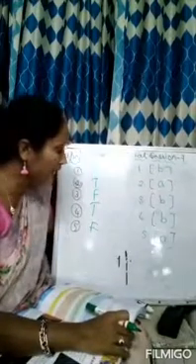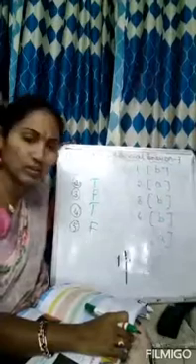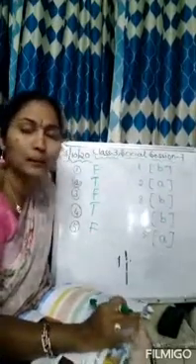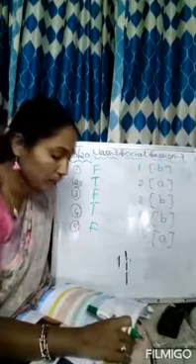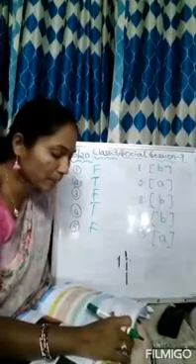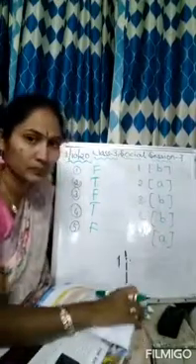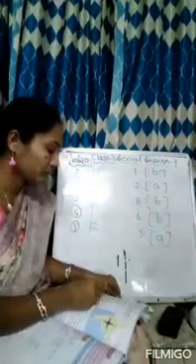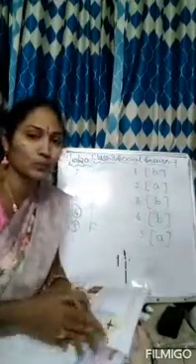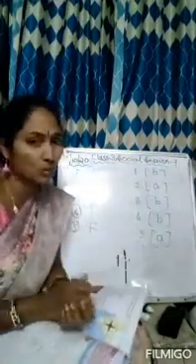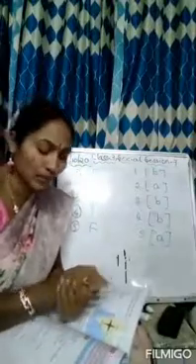Now we'll write the HW. Only one question I am going to write on the board. The same thing you have to write as HW. What is the first question? What is a map? Write its uses. This I am going to write on the board. Now take out the notebook. You have to take out the notebook now. This you have to write in the textbook with a pencil. Now take out the notebook.